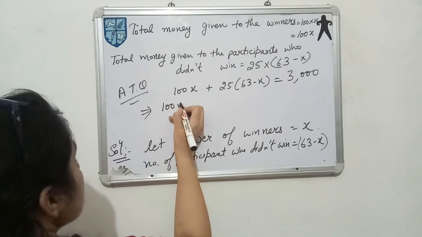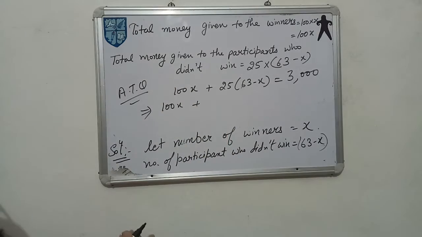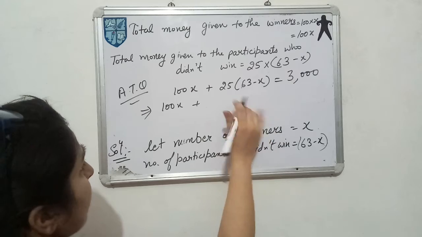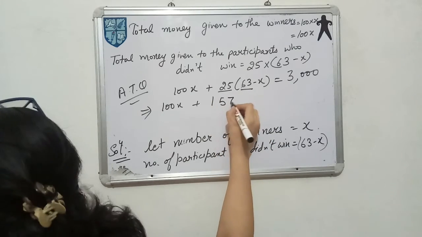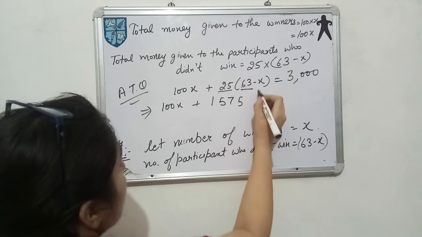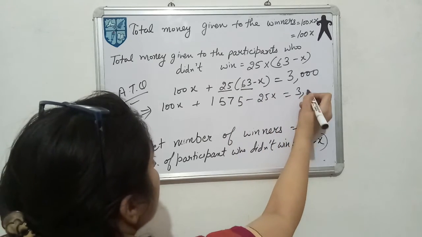This is 100X. First we will solve the bracket. So 25 into 63, what will you get? 1575. So 25 into X is 25X, with minus minus, which is equal to 3,000.